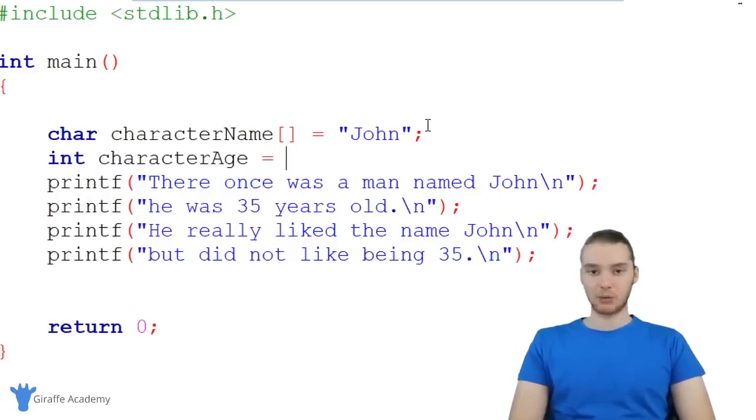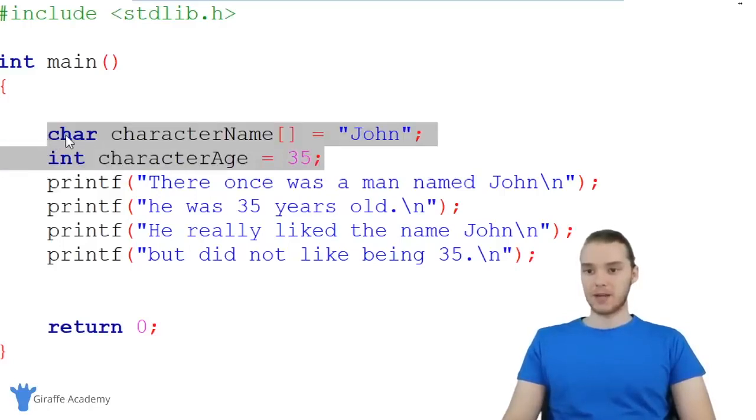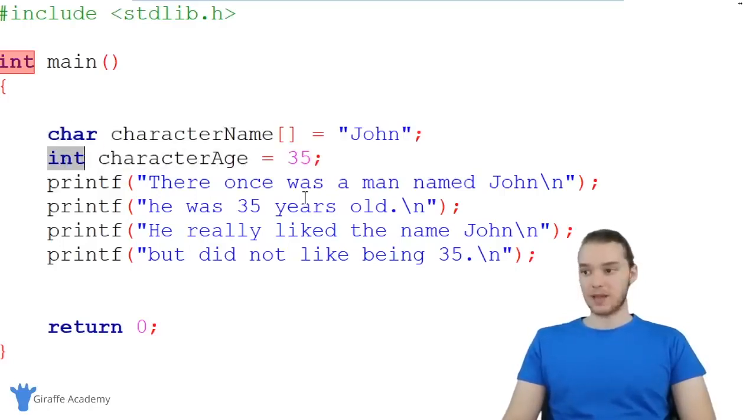And I'm going to set this equal to a number. So in our story, the character is 35. So I'm just going to type out 35. And now we can, again, end this off with a semicolon. So I have 2 variables here. This one's storing a collection of characters. This one's storing an integer. Now the question becomes, how can we use these inside of our program?